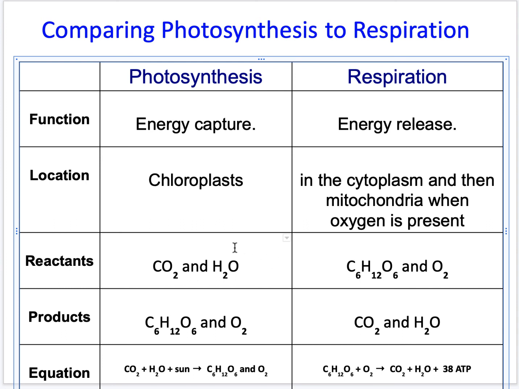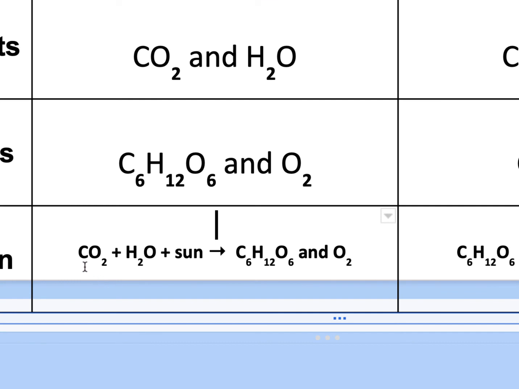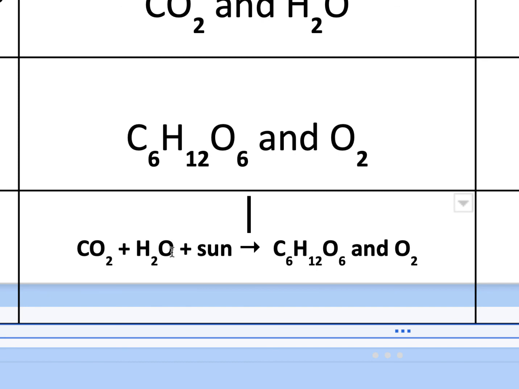Please note that the reactants of photosynthesis are the products of respiration, and the products of photosynthesis become the reactants of respiration. So the chemical equation for photosynthesis is carbon dioxide plus water plus sunlight yields glucose and oxygen.